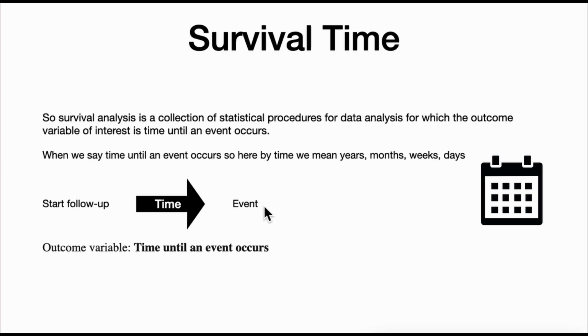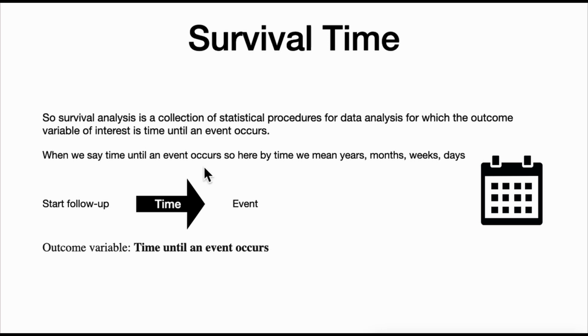Now how are we measuring them? We follow up the subjects from the beginning until the event occurred. This is how we count the time. Alternatively, we count the age of the subjects when the event occurred. From the beginning, what was the age of the subject, and when the event occurred, what was the subject's age.